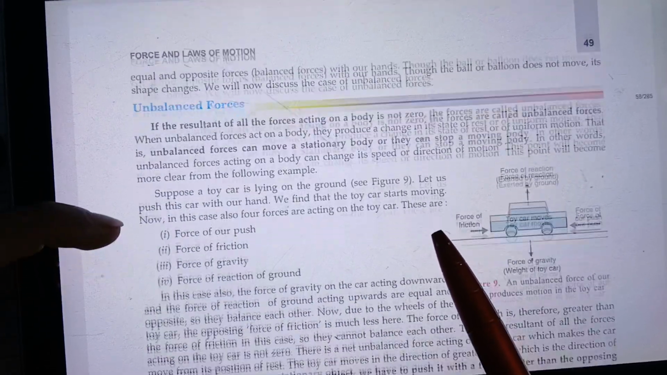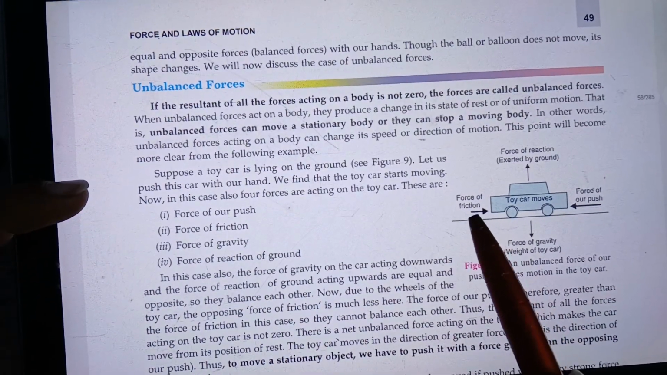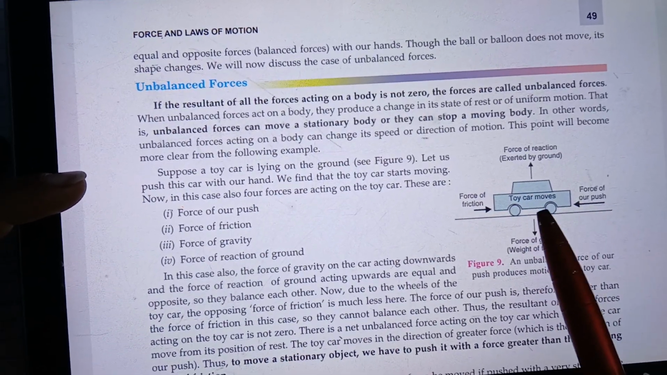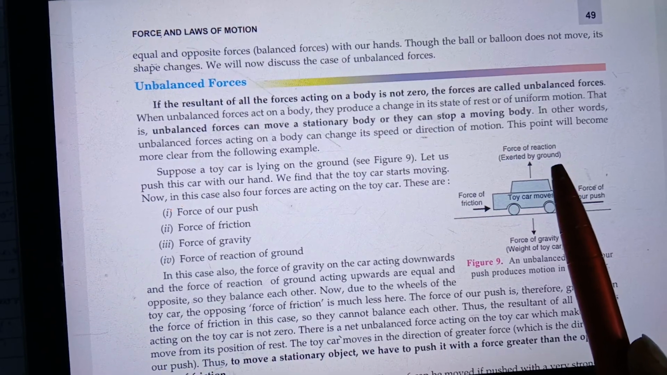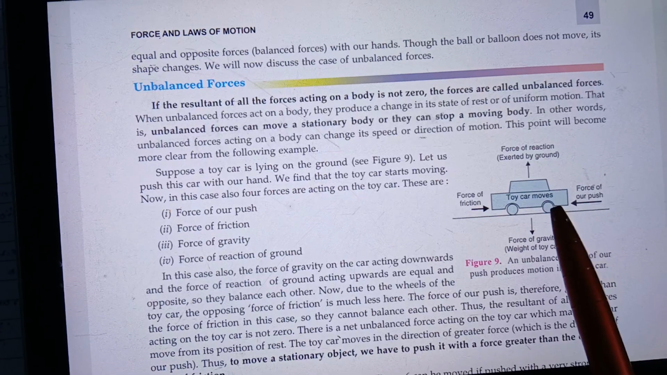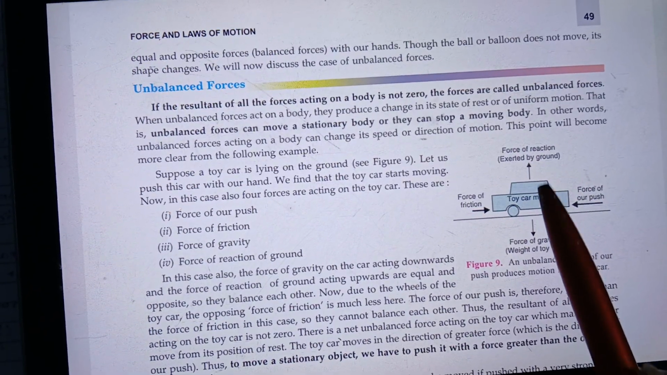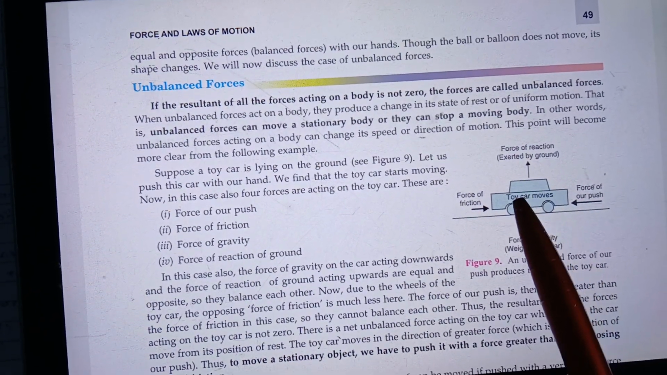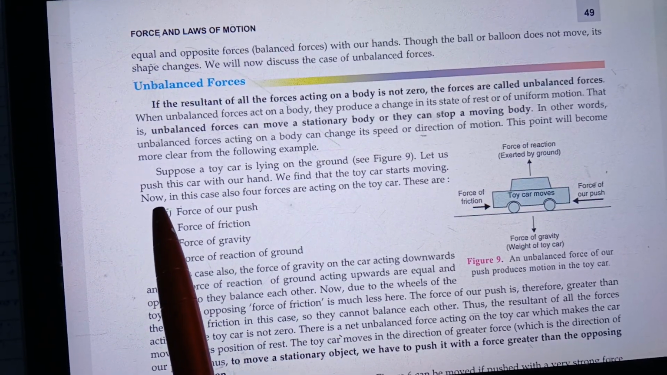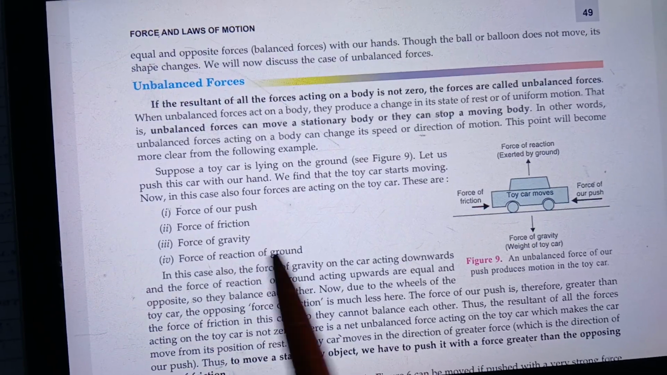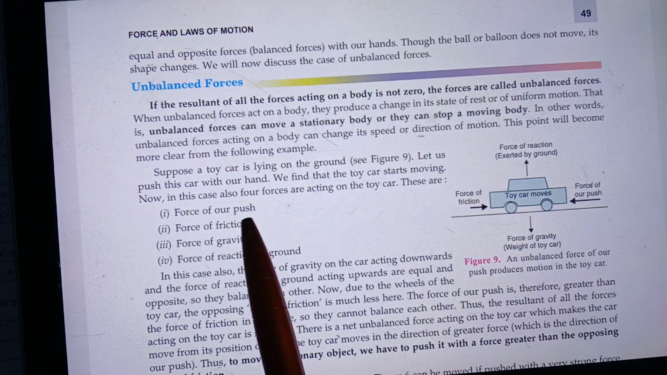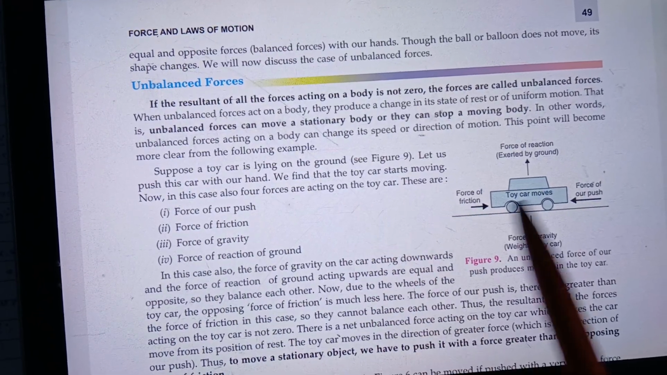Here the force of friction is in this direction, and the force of our push is in this direction, and the force of reaction and force of gravity are always in opposite directions. So suppose a toy car is lying on the ground, and let us push this car with our hand. We find that the toy car starts moving. Now in this case also four forces are acting here.